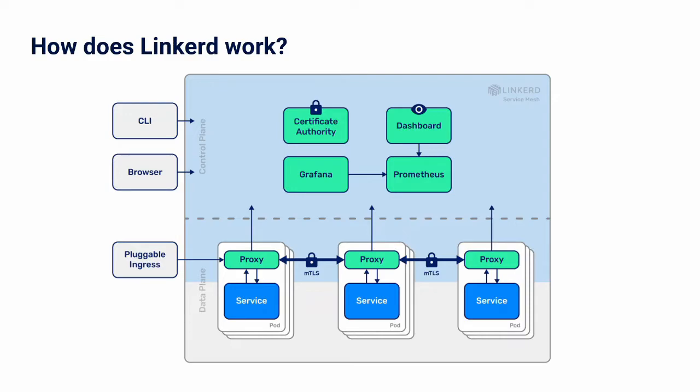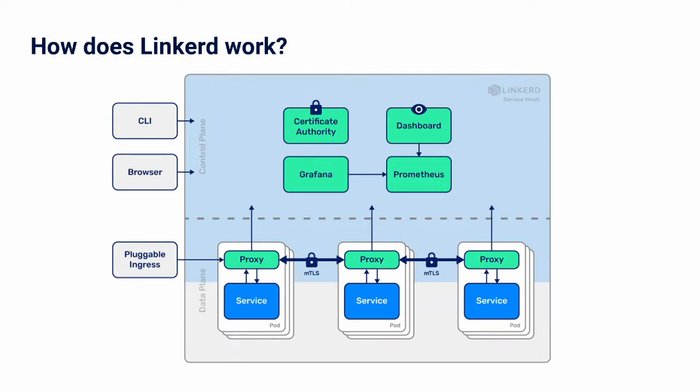Linkerd's data plane is comprised of lightweight proxies known as Linkerd2 proxies. These proxies are deployed as sidecar containers along each instance of the service. These sidecars will intercept the communication between the pods and enable features like instrumentation and mutual TLS encryption.